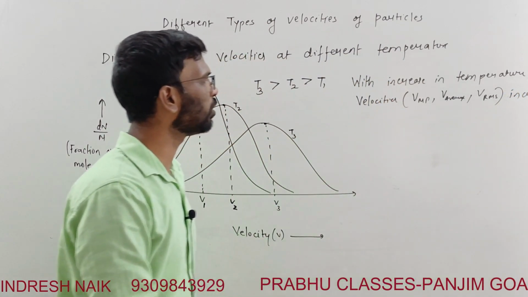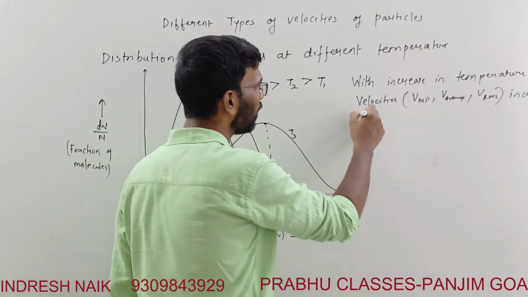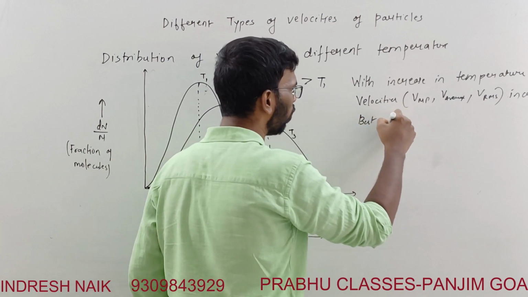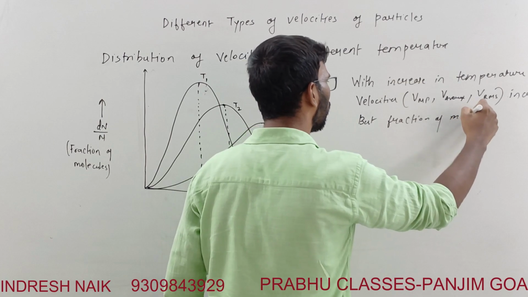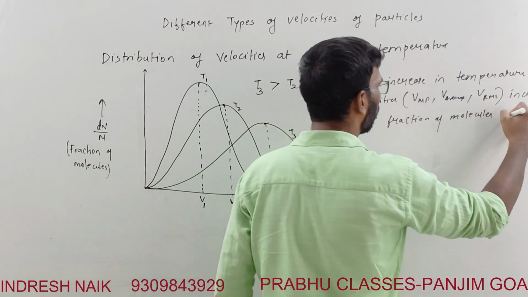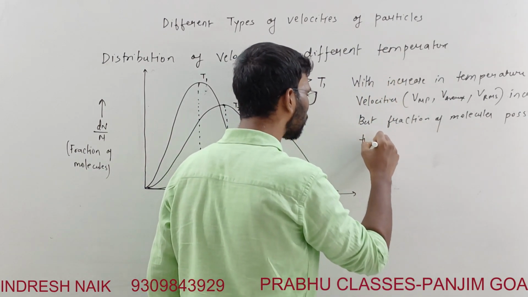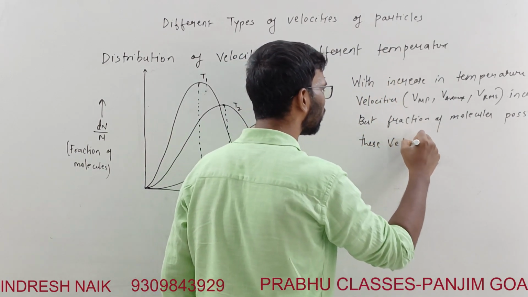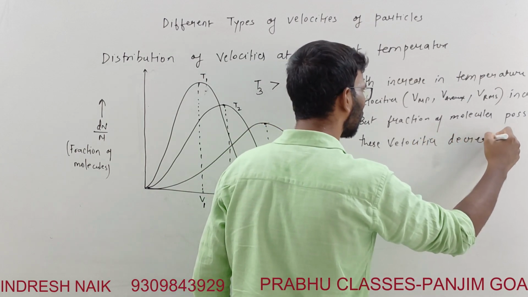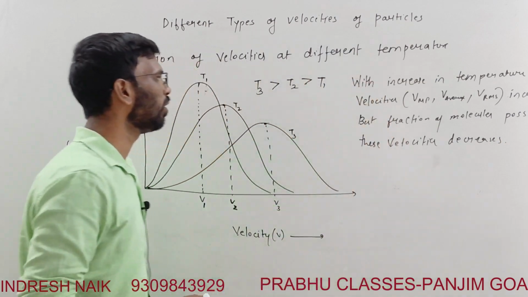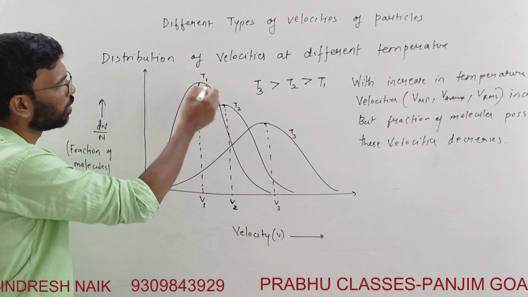Okay, with increase in temperature, the most probable velocity, V average, and V RMS increase. But what happens? The fraction of the molecules possessing these velocities decreases, right? This is the whole essence of this curve: the fraction of the molecules.